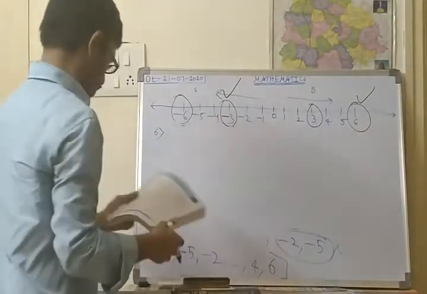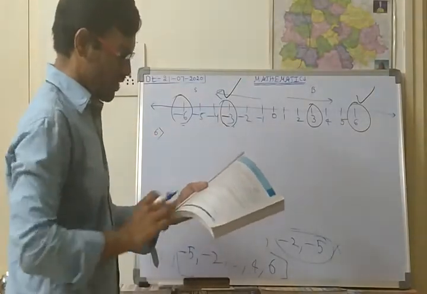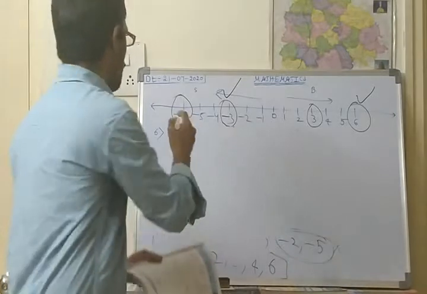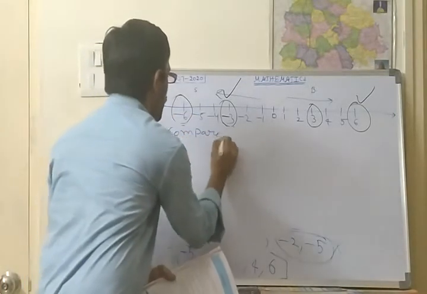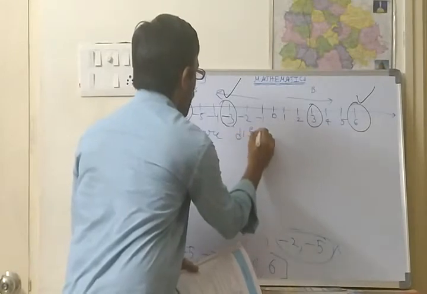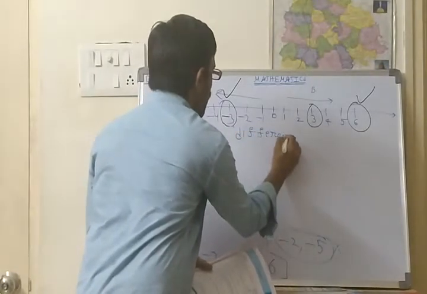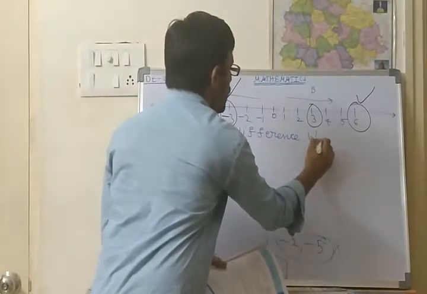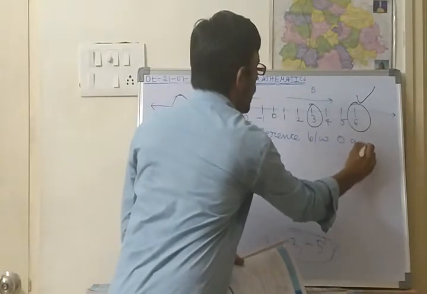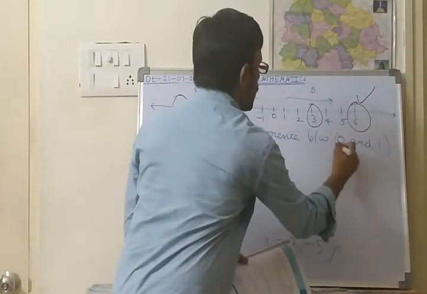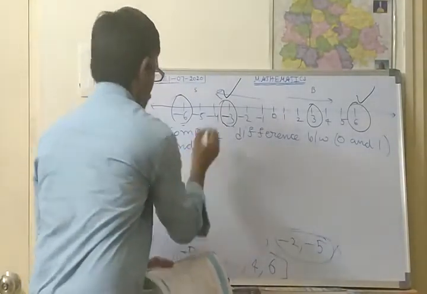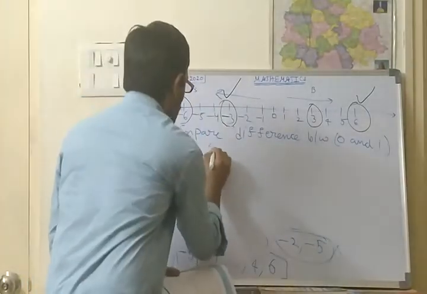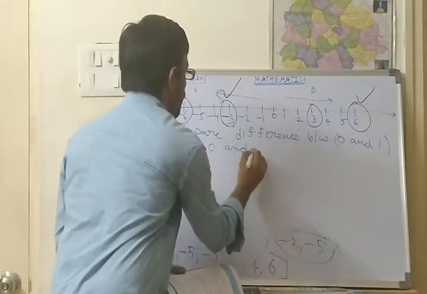Sixth one: compare the difference between 0 and 1, and 0 and minus 1.